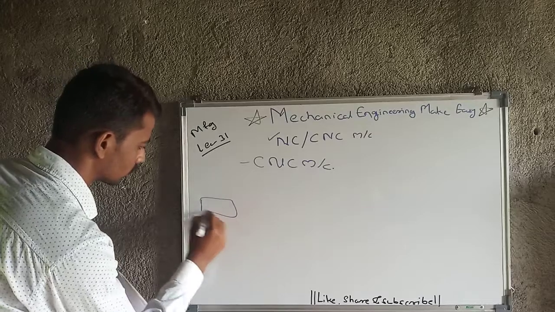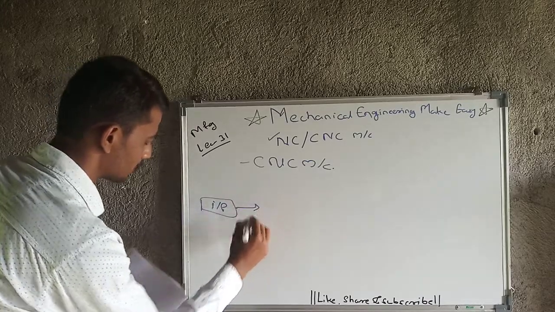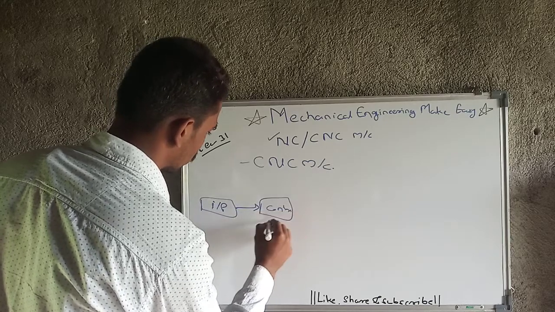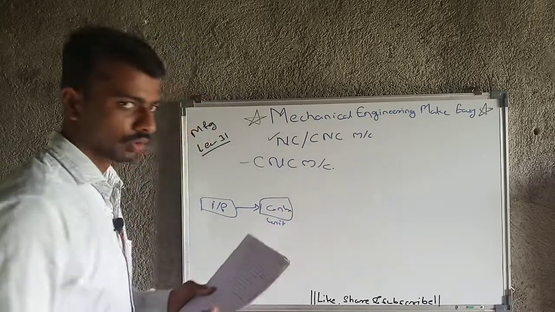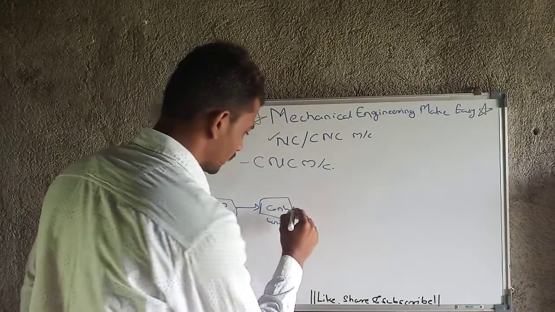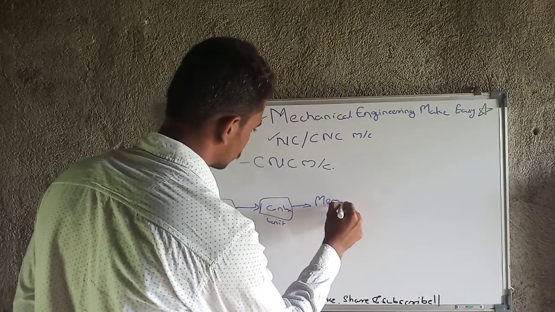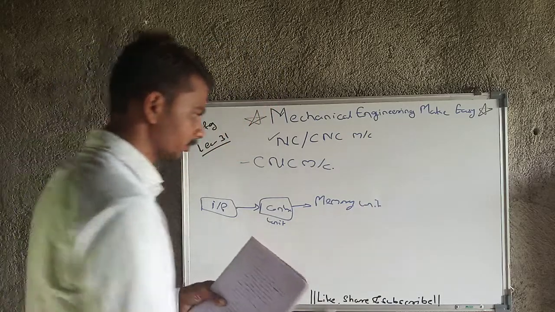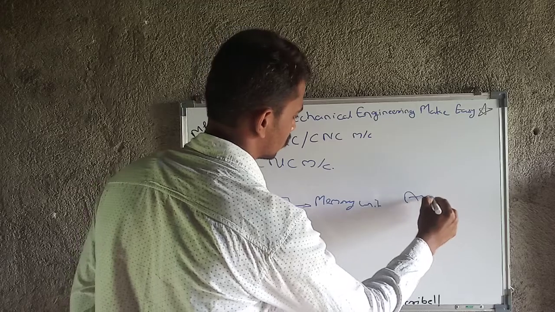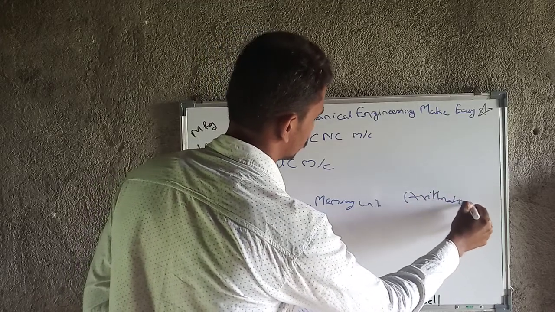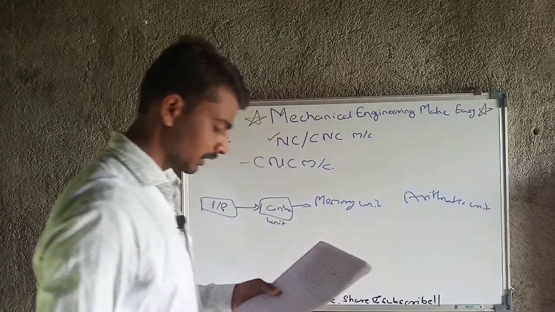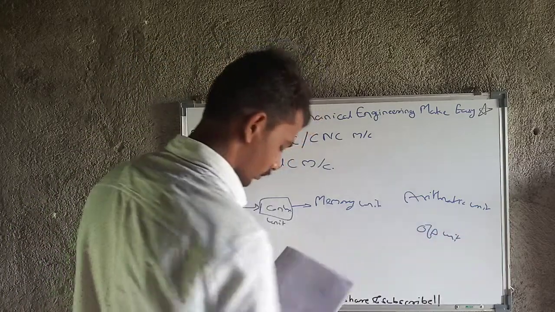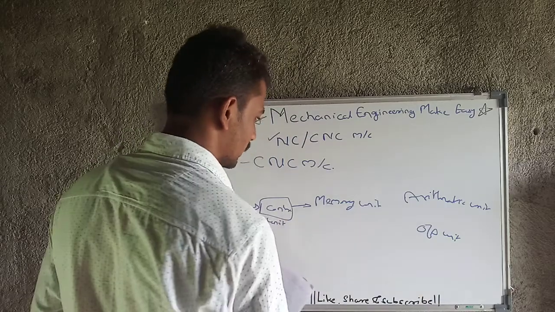First is the input element, then there will be a control unit, then a memory unit, then an arithmetic unit. After that there will be an output unit, and after that an operator interface.